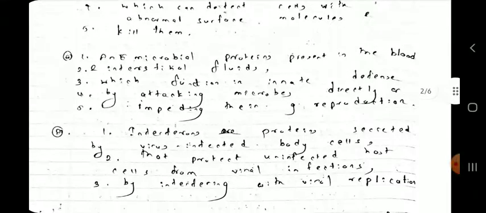Which offers a rapid response against a broad range of pathogens, remember, which can detect cells with abnormal surface molecules. If a cell has abnormal surface molecules, you can detect them and therefore kill them, right? Which can detect cells with abnormal surface molecules and therefore kill them. The next definition, we have to hurry, right? Otherwise we can't complete a large number of definitions within a short period of time.